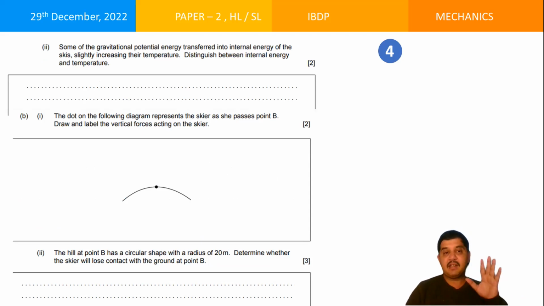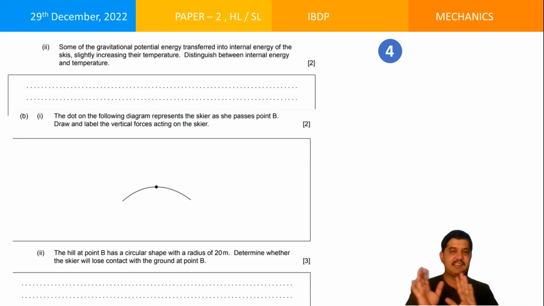It says part of the gravitational potential energy is transferred to internal energy. So you need to think about what internal energy is there. A little bit of thinking is required. If you want, I can tell you at this moment. Internal energy is nothing but the energy taken by the molecules of the object in doing some internal work, like raising the temperature of an object.